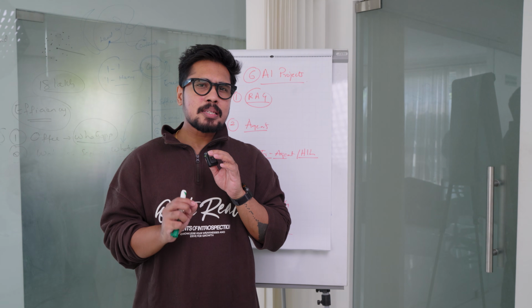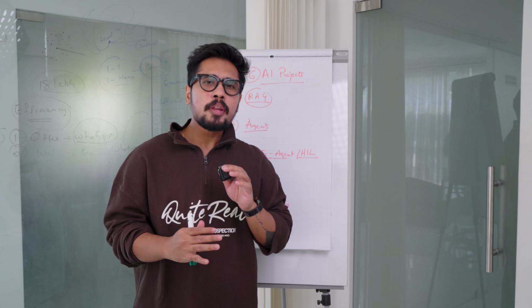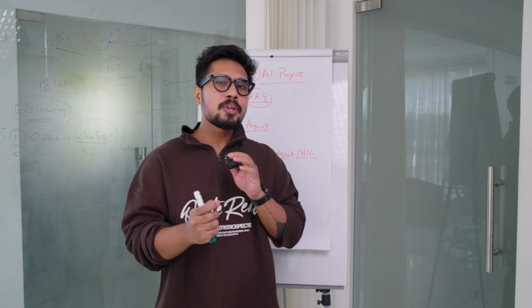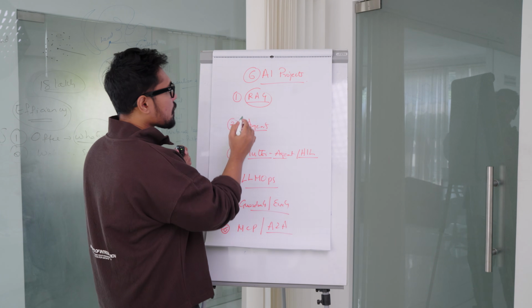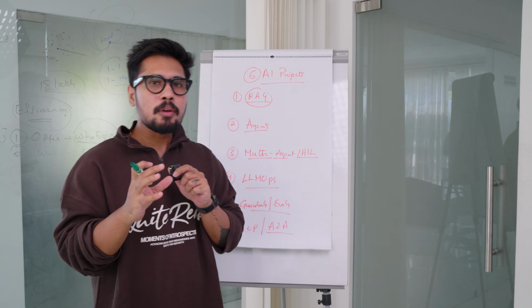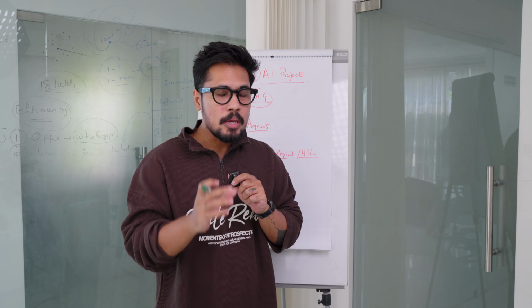Work on these 6 AI projects, which are very, very important to crack your agentic AI roles. The very first one you need to work on is going to be RAG architecture. Every organization is looking for RAG architecture based projects in your resume.